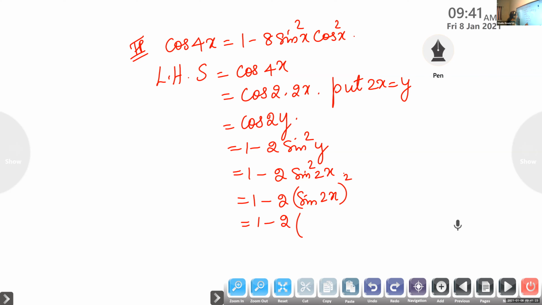What is sin 2x? It is 2 sin x cos x the whole square, which is 1 minus 2 times 4 sin square x cos square x. So which is same as 1 minus 8 sin square x cos square x, which is same as RHS.